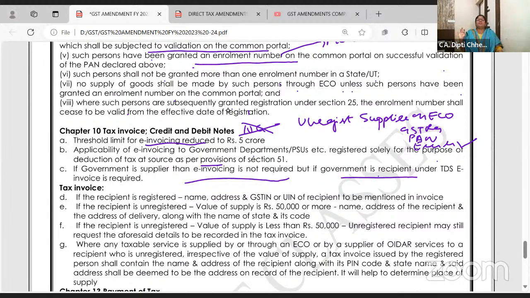Here it is by 10th of next month. There it was 7th, income tax. Shall I say this again? Government department giving supply to registered, unregistered people, they don't have to go for e-invoicing. But I am giving supply to government, government is deducting TDS, government is liable to issue the e-invoice. If government is supplier, then e-invoicing is not required. But if the government is recipient under TDS, e-invoicing is mandated.